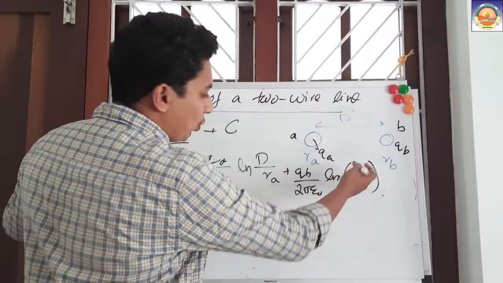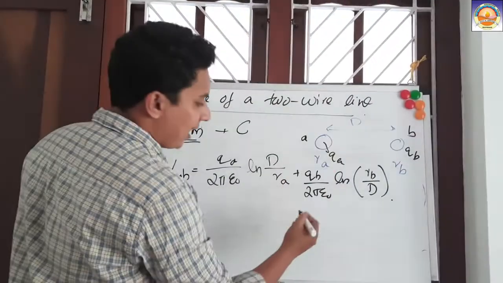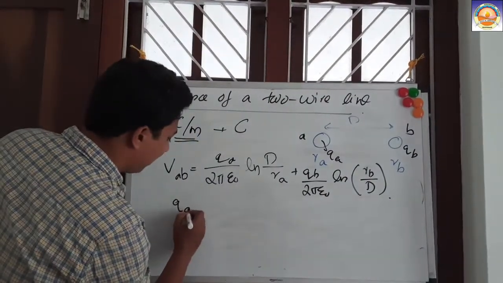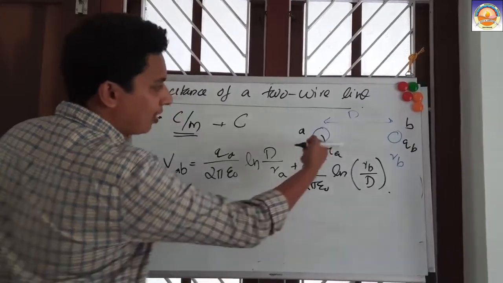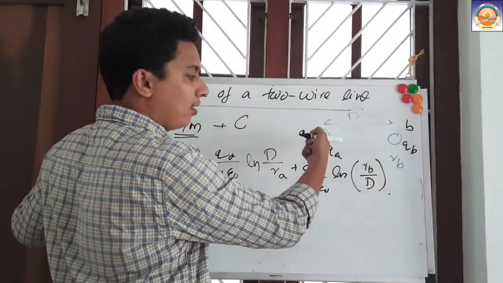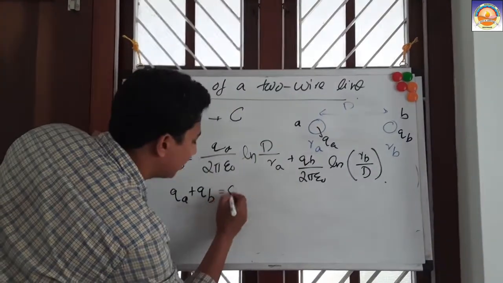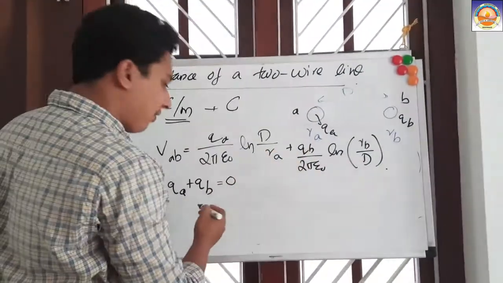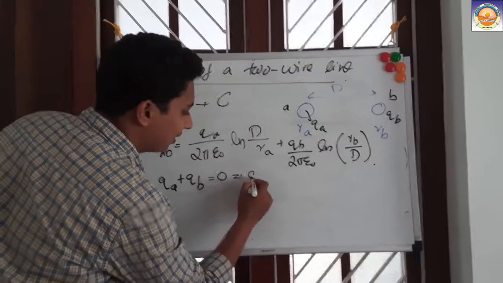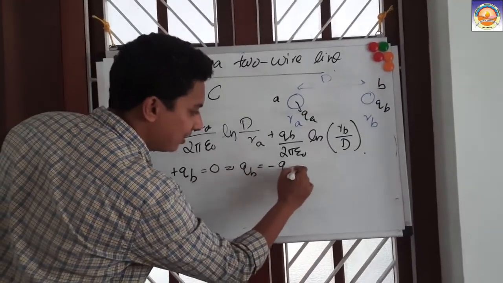Now, since we have a two-wire line here, we can apply one condition. Since the current goes through one conductor, the other conductor will be the return path. So QA plus QB will be 0, or QB will be equal to minus QA.